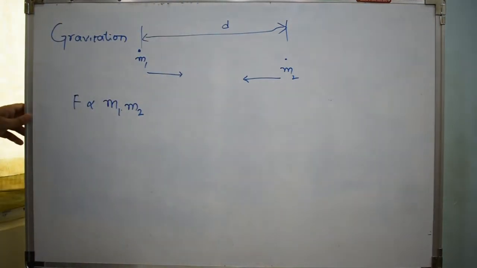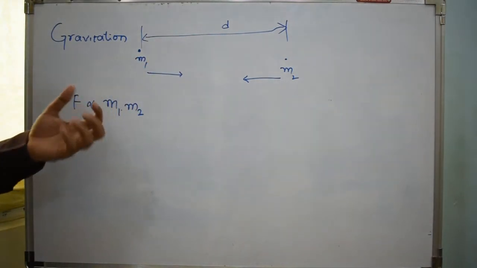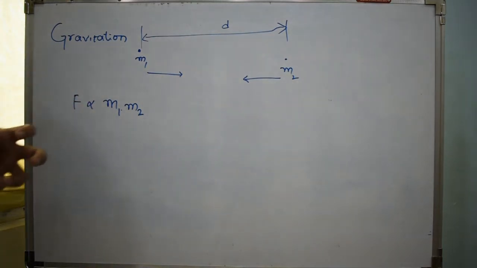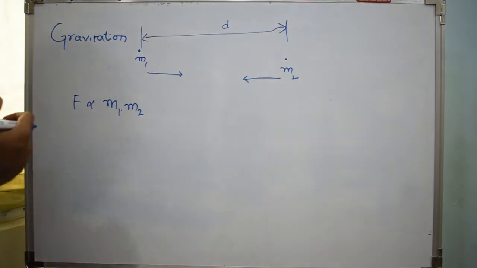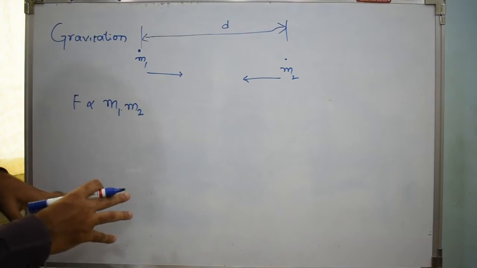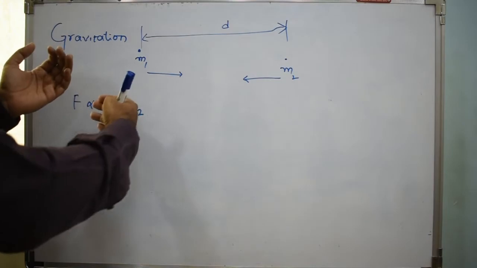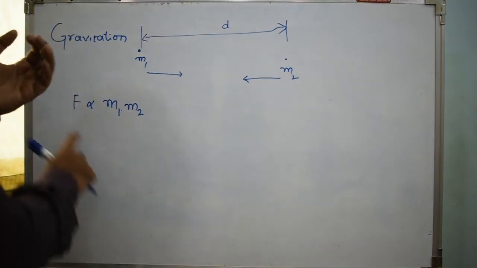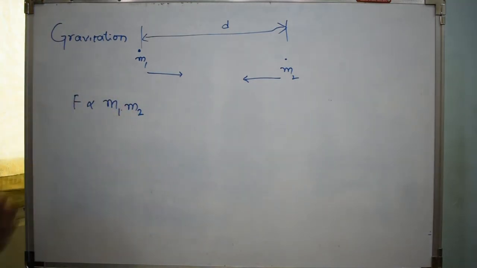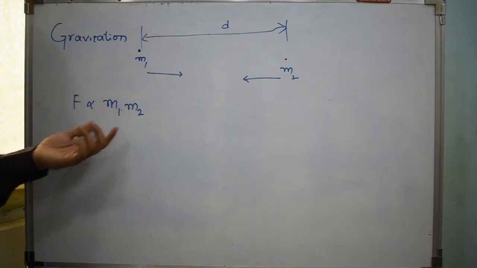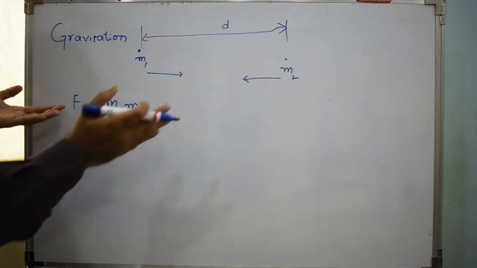Okay, so we can combine both of these things into a single relation. We can write it something like this: force is directly proportional to m1 m2 by d square. When you combine both of these two things, this is what we arrive at. A relation connecting the force, the masses and the distance between them at any instant of time. This is the relation concluded by Newton. And how did they equate these things?